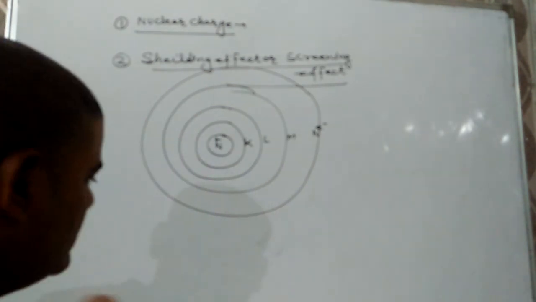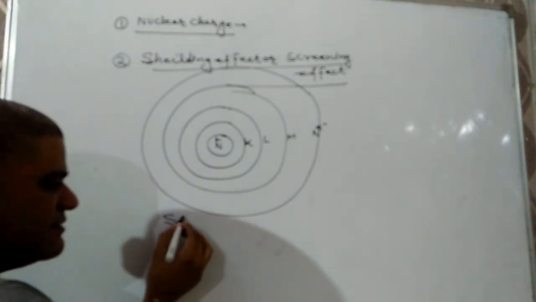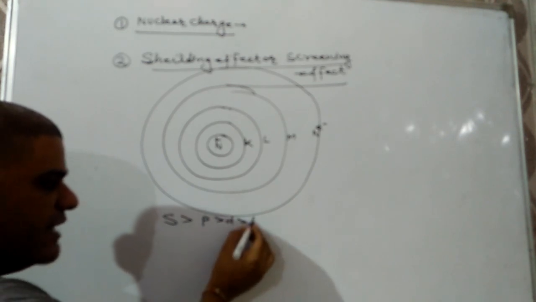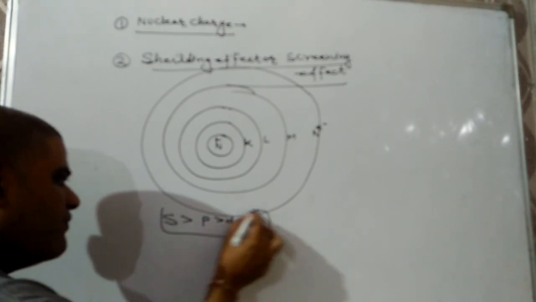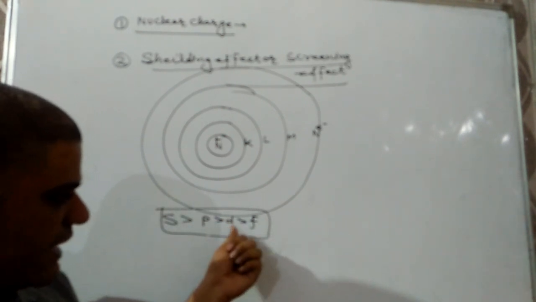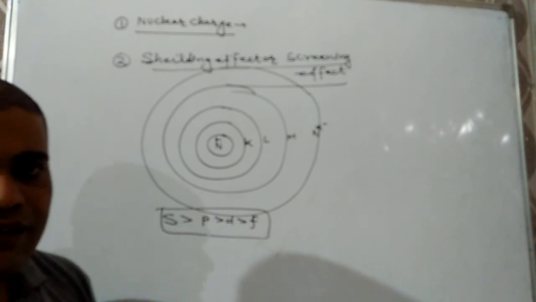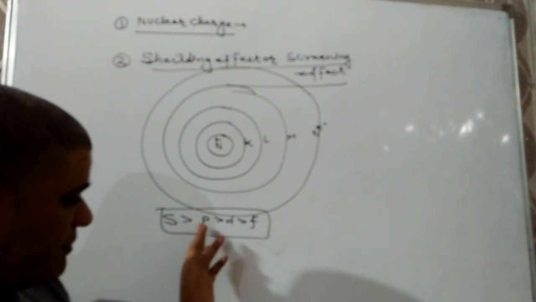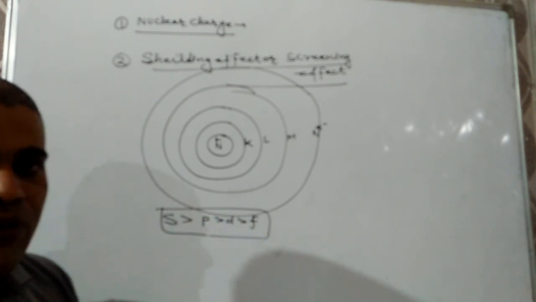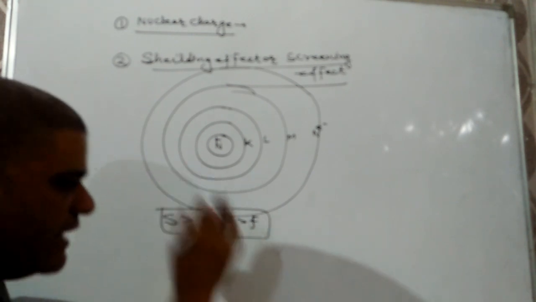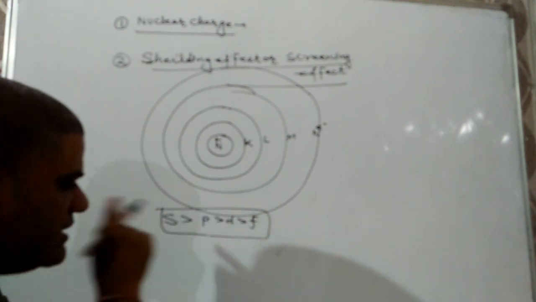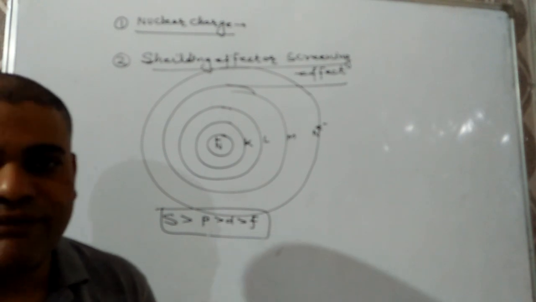And the order of shielding effect will be: s has the strongest shielding power, then p, then d, then f subshell. The shielding power of different subshells will be s greater than p, p greater than d, d greater than f. f is the weakest shielding effect, whilst s is showing the strongest shielding effect.